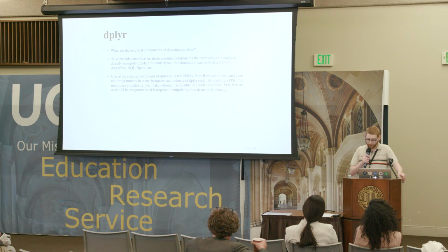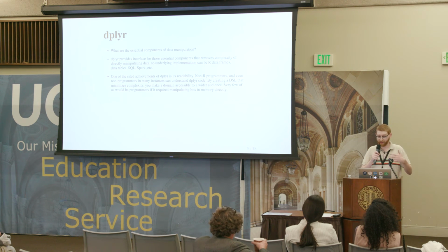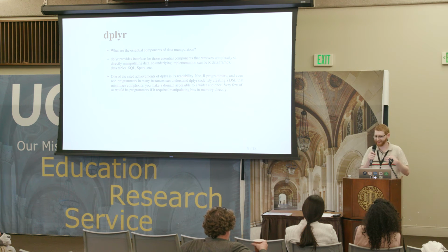And so the real accomplishment there is now we've taken something that was very esoteric, this sort of manipulating data in SQL tables, manipulating data in Spark tables, manipulating data in our data frames, and we've made it accessible to literally anyone who can read, select, mutate. It's very simple.